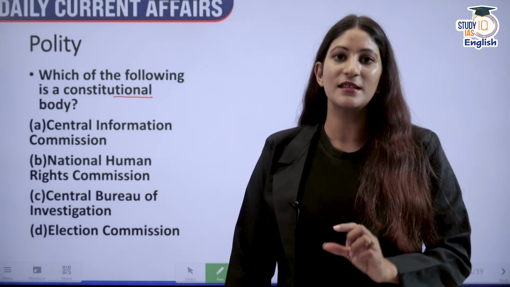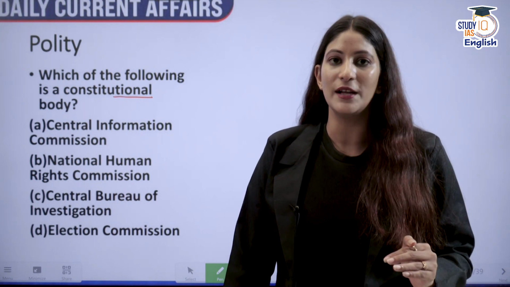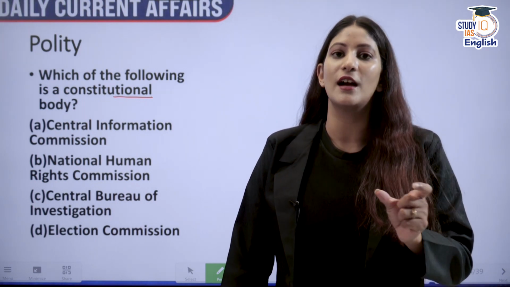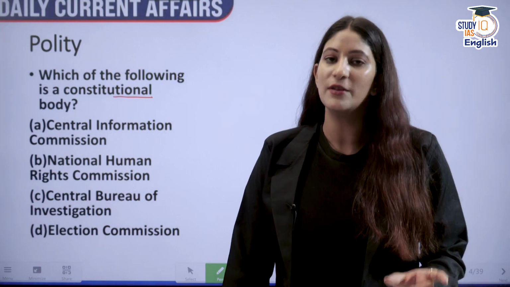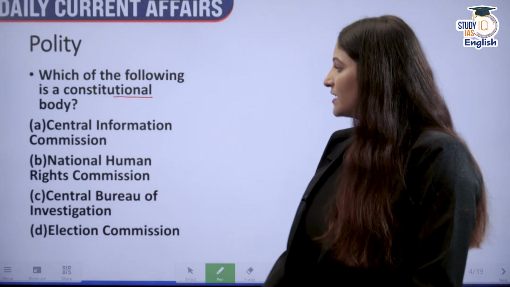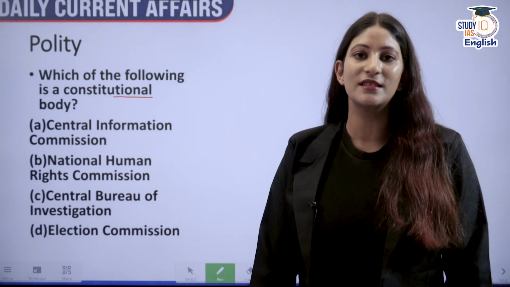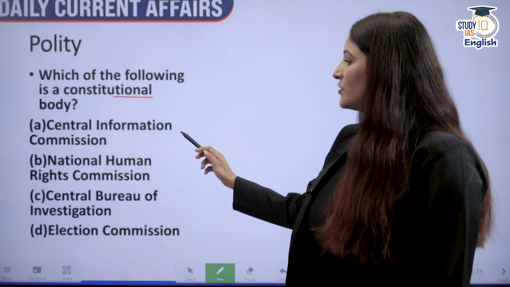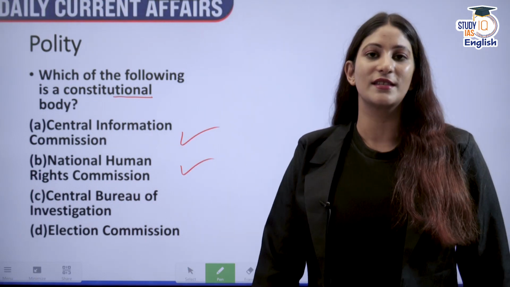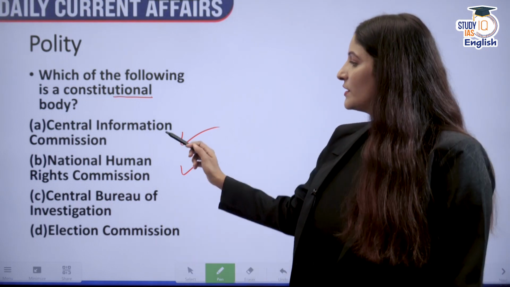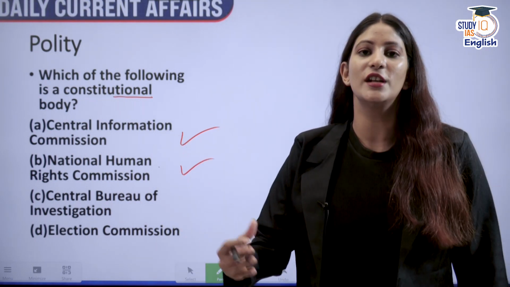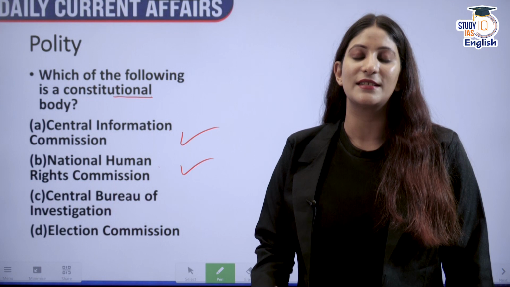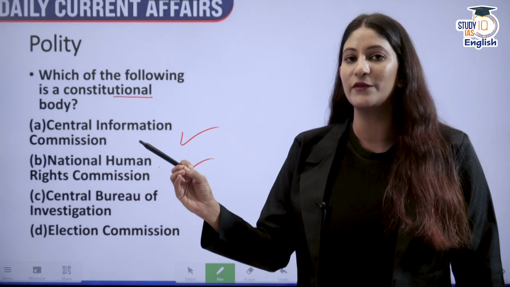So, the concept is that a constitutional body is a body that has been mandated and established according to the Constitution. Central Information Commission came into existence through an act. National Human Rights Commission has come into existence through an act. So that is why these two are statutory bodies, because they have been established under their respective statutes.